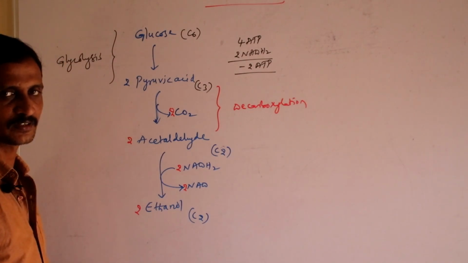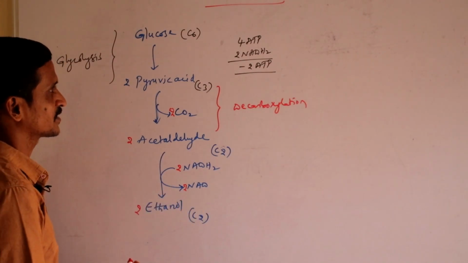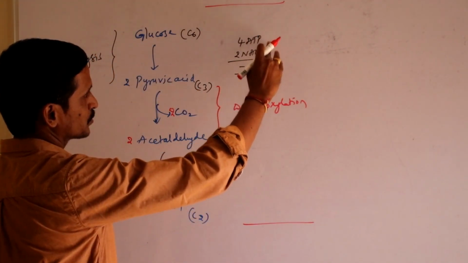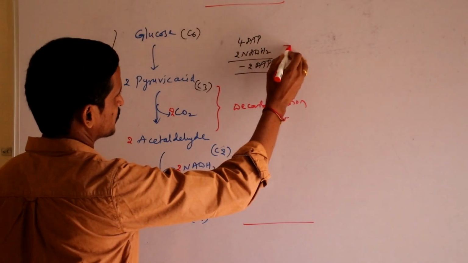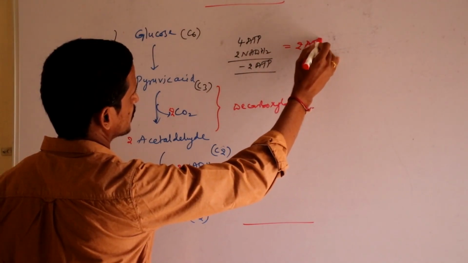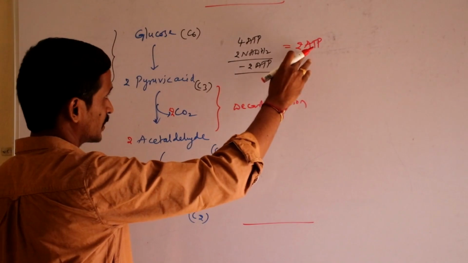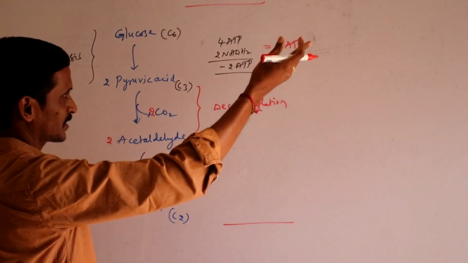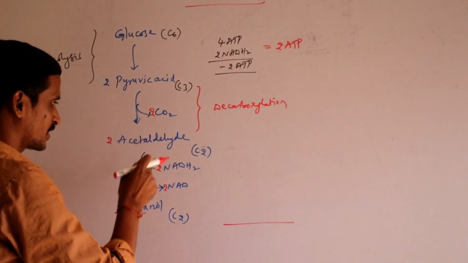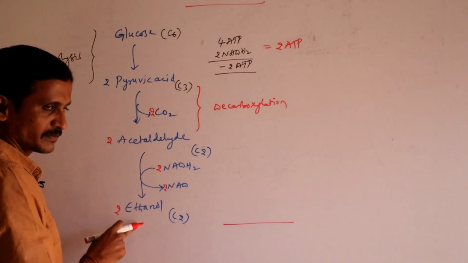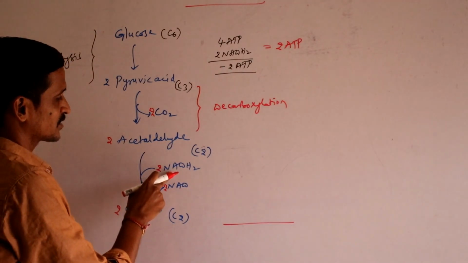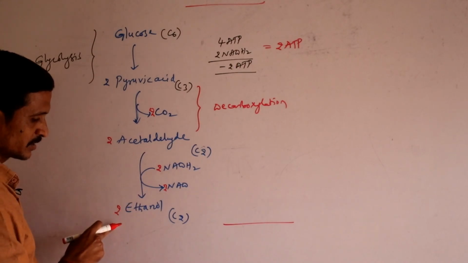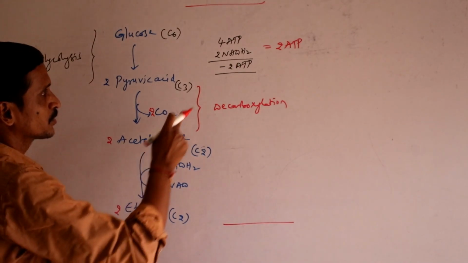So when you go for energy calculation, as I told you earlier, 4 ATPs are produced and 2 are consumed in the beginning itself. So the net gain of ATP is only 2. But 2 NADH2 are formed, which are not further oxidized to form ATPs. Acetaldehyde, in order to convert into ethanol, utilizes 1 NADH2, so 2 acetaldehydes, to form 2 ethanols, consume 2 NADH2.